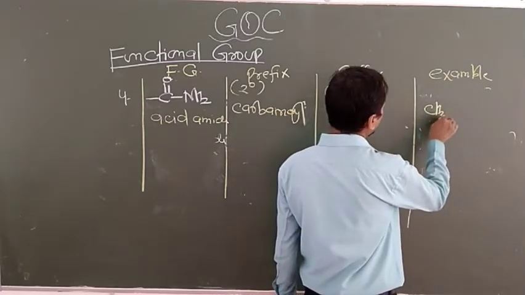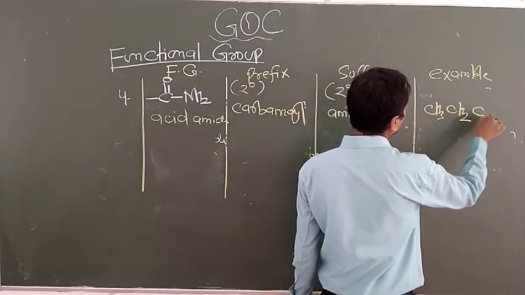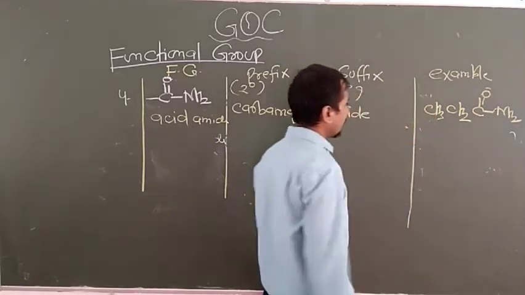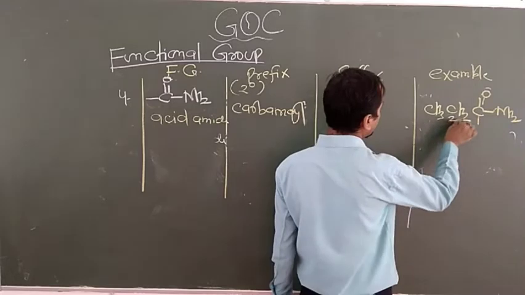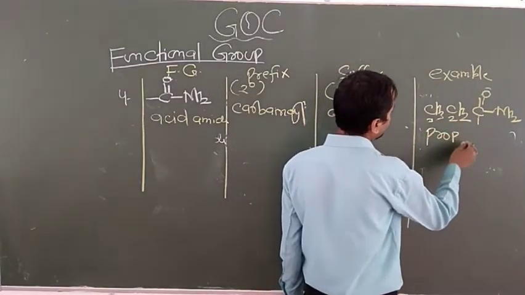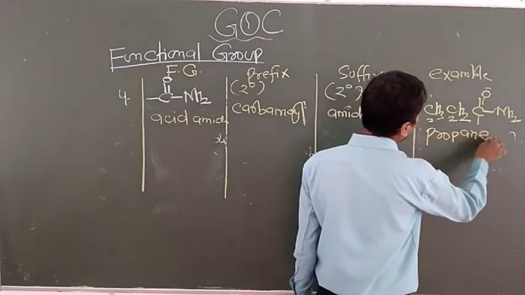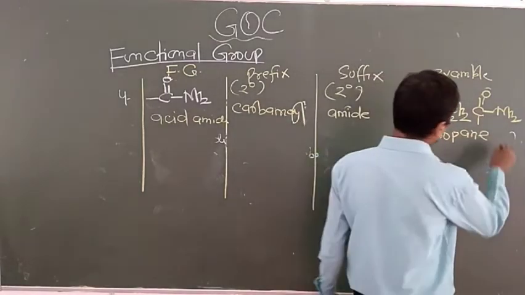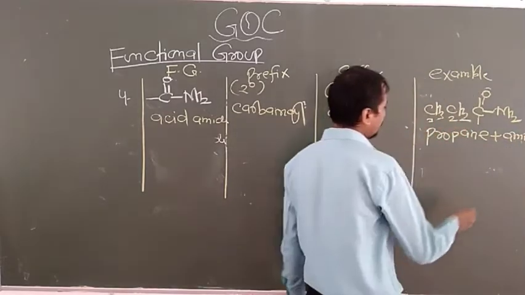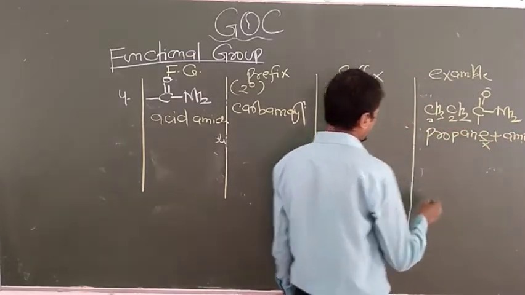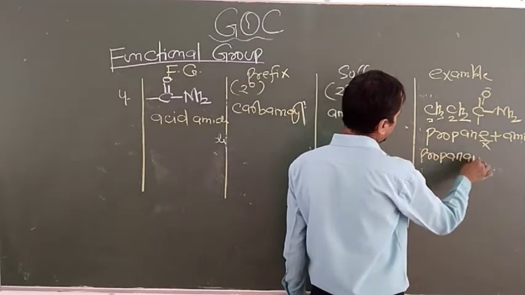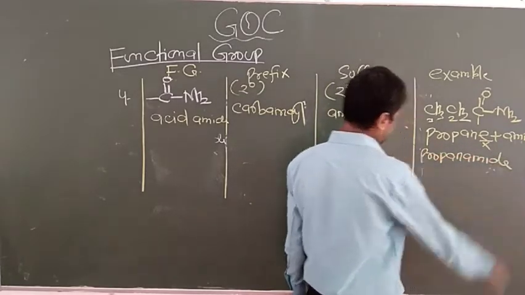Look at the example: CH3 CH2 C double bond O NH2. Again numbering starts from here: 1, 2, 3. So 3 carbon, propane, and now we have to add the word amide. Again here you have to replace the E. So now the name of this chemical is propanamide.